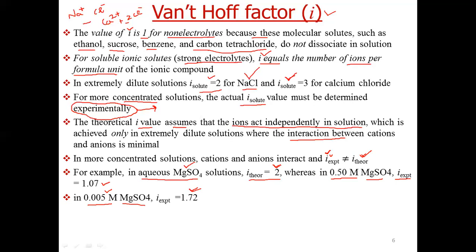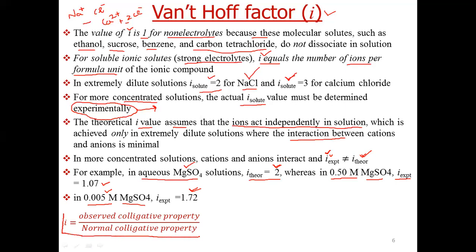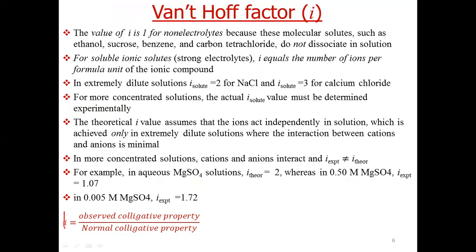How to determine iota experimentally? So there is a formula to determine iota. Iota is given by observed colligative property divided by normal colligative property. Now let us see the meaning of this expression.